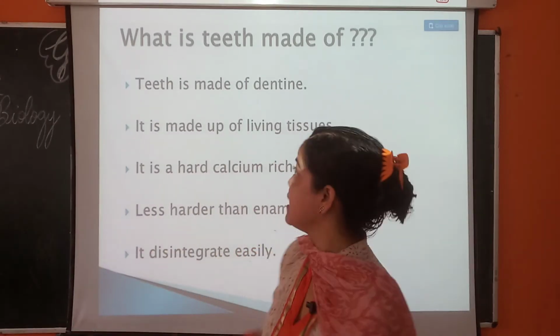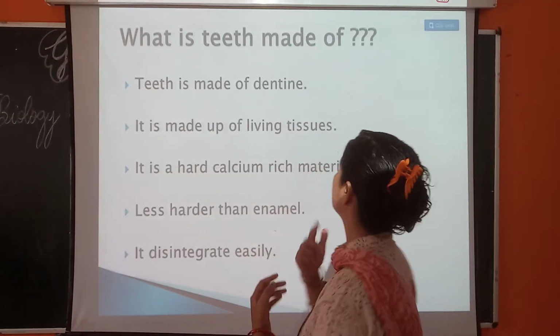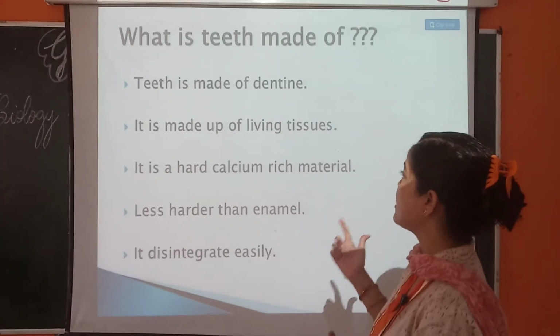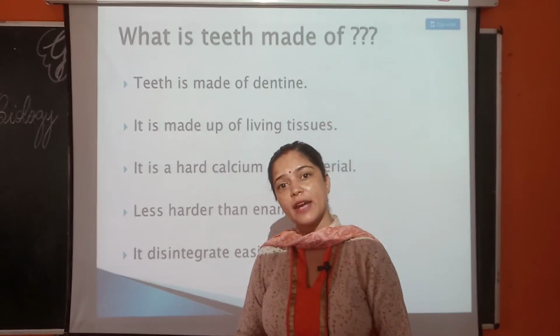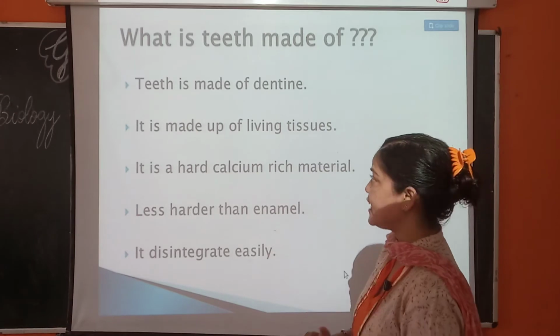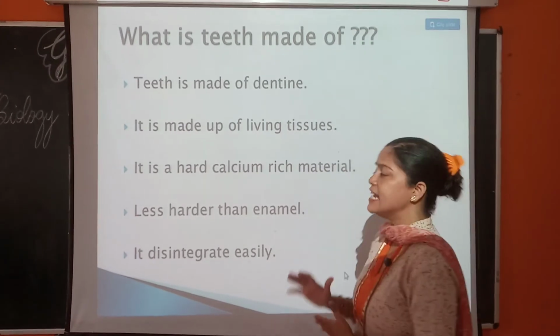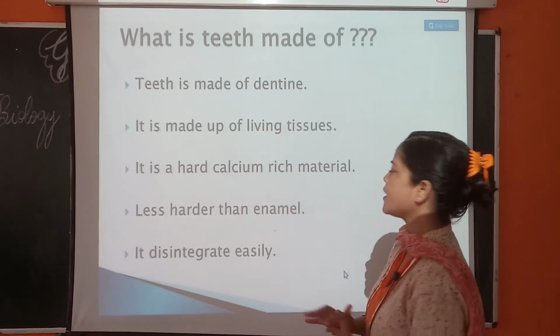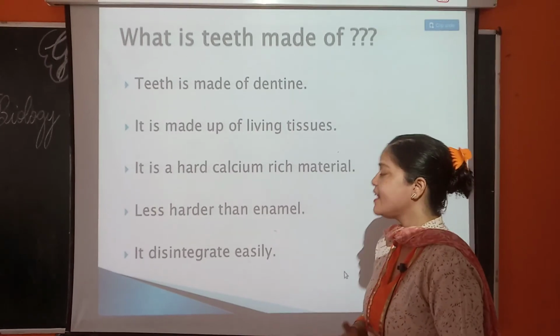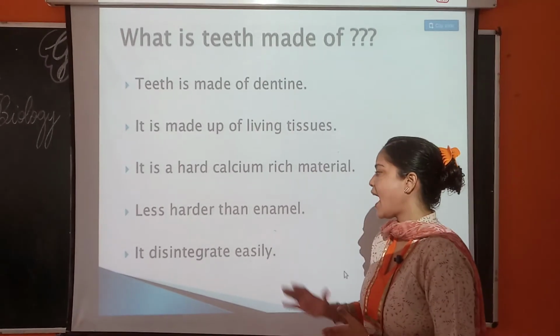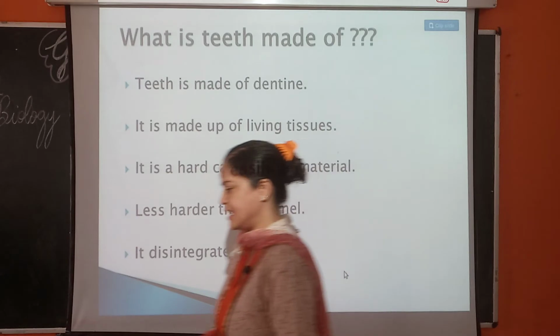Okay, so let us know what the teeth are made of. Teeth are made of dentine. It is made of living tissues. It is the hard calcium rich material, less hard than enamel, and it disintegrates easily.